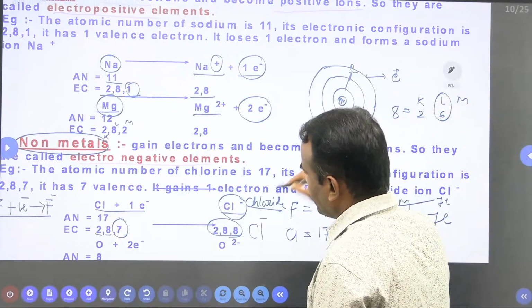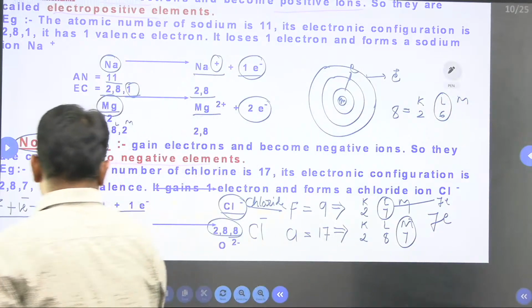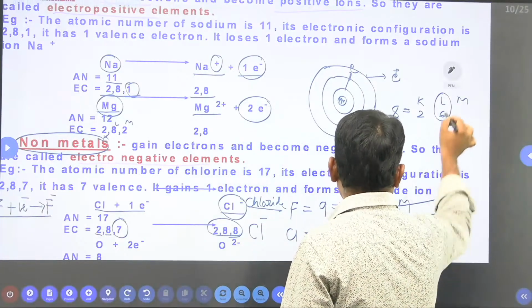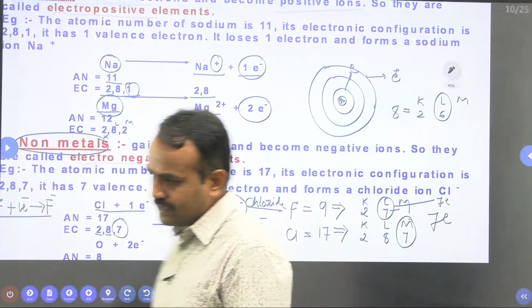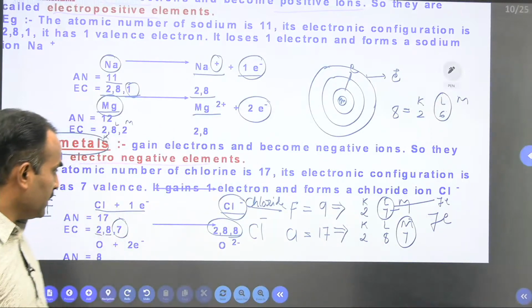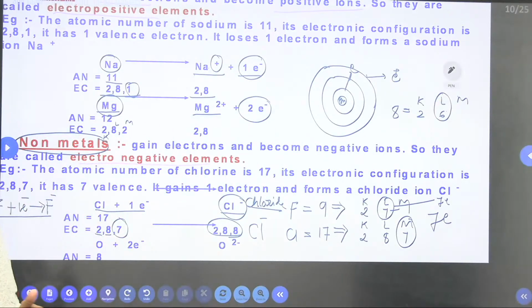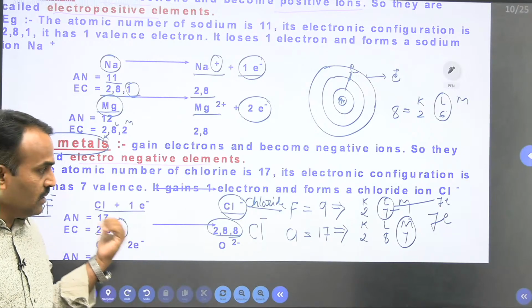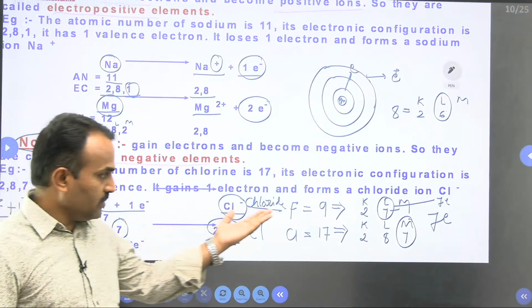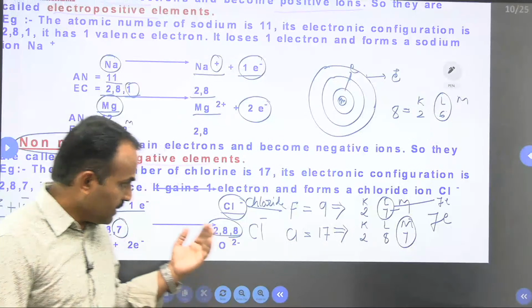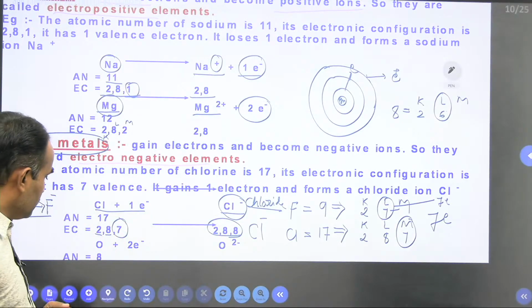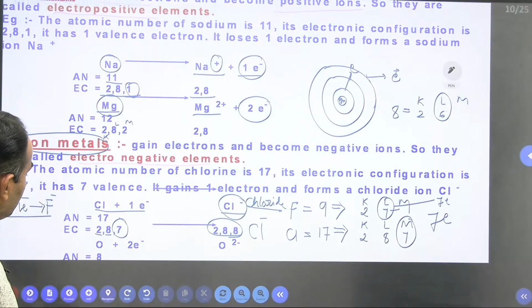It will be less electronegative than fluorine. So fluorine contains 7 electrons in the valence shell, and oxygen contains 6 electrons in the valence shell. When you compare the electronegativity of these non-metals, the element which contains more electrons in the valence shell or outermost shell is more electronegative in nature. Those which contain fewer are less electronegative in nature.